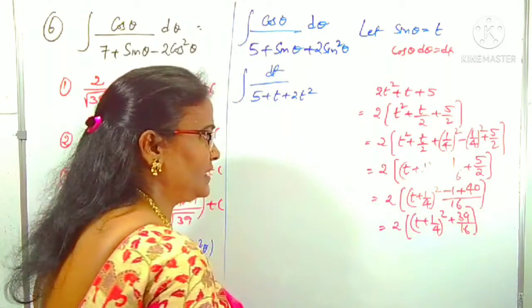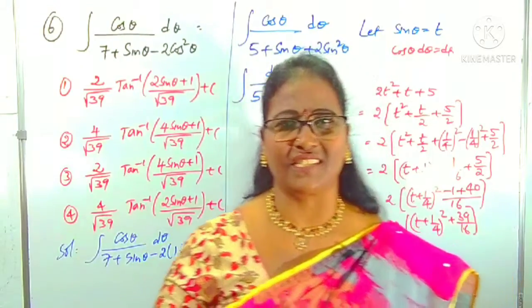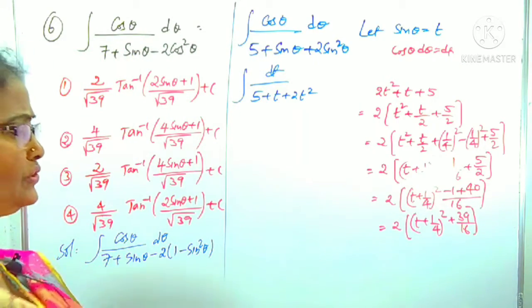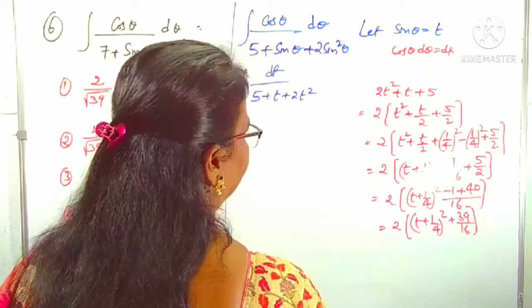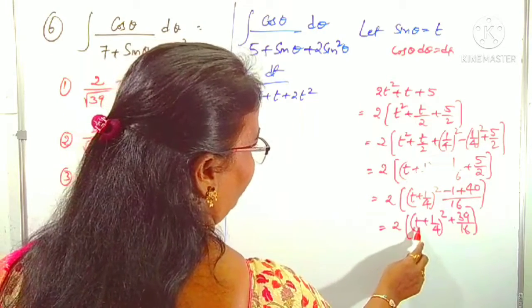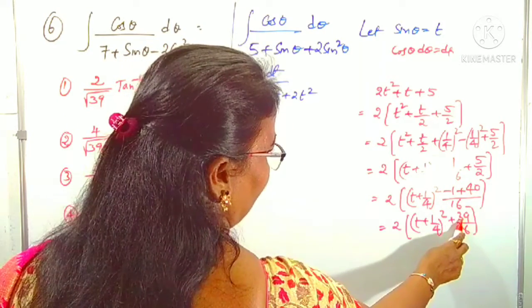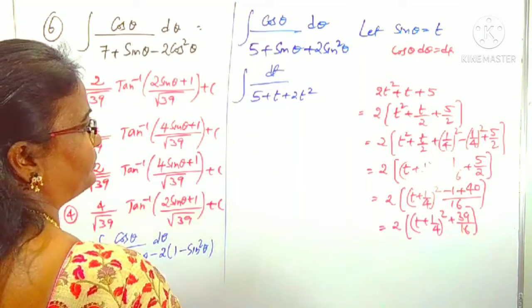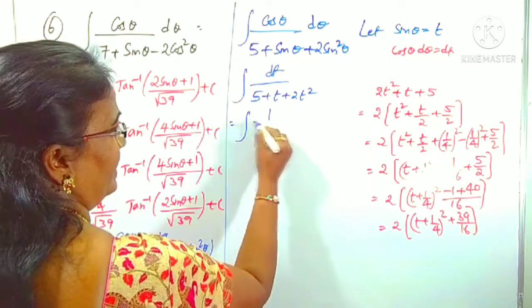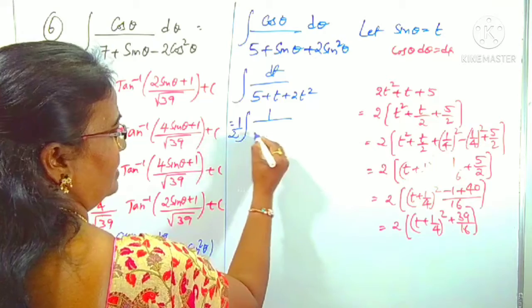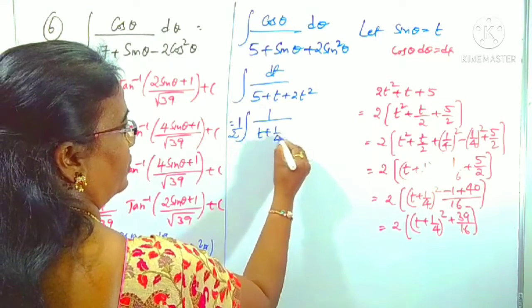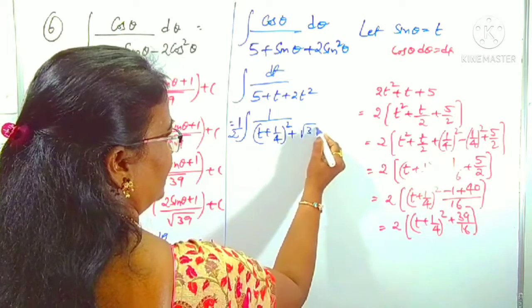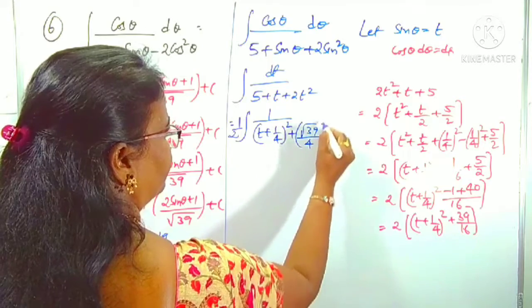There is one shortcut method also, but by adding that one it takes foolishness. That is directly, it is in the form of ax square plus bx plus c. How should we convert? That is important here. In place of this, I am writing 2 of t plus 1 by 4 whole square plus 39 by 16. Shall I write root 39 by 4 whole square? That is, I am writing here directly. Now the integral: 1 by 2 is taken out. t plus 1 by 4 whole square plus 39 by 16, we can write as root 39 by 4 whole square. Right.